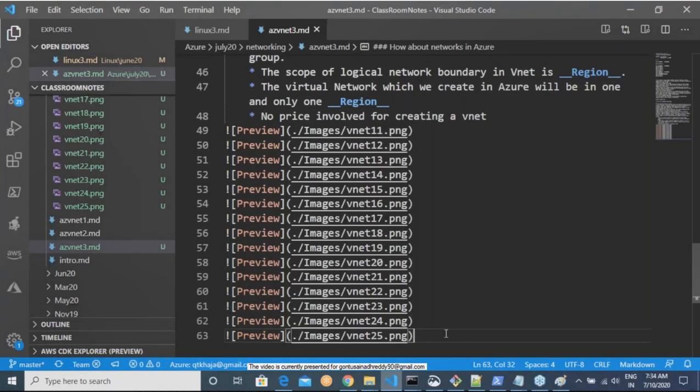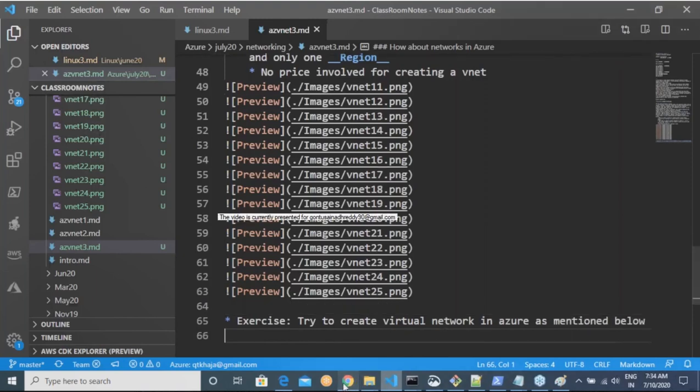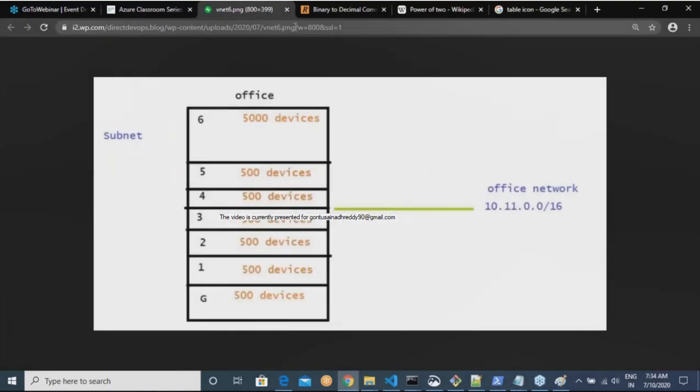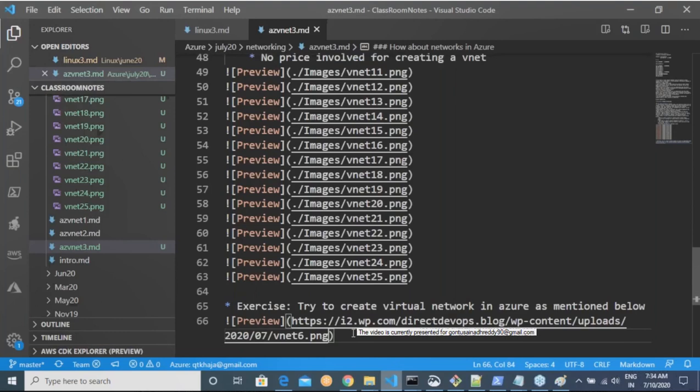So your exercise: try to create a virtual network in Azure, as mentioned below. I want you to create a virtual network which has 7 subnets. Can you guys do that? First you create a normal one, then you try doing this.